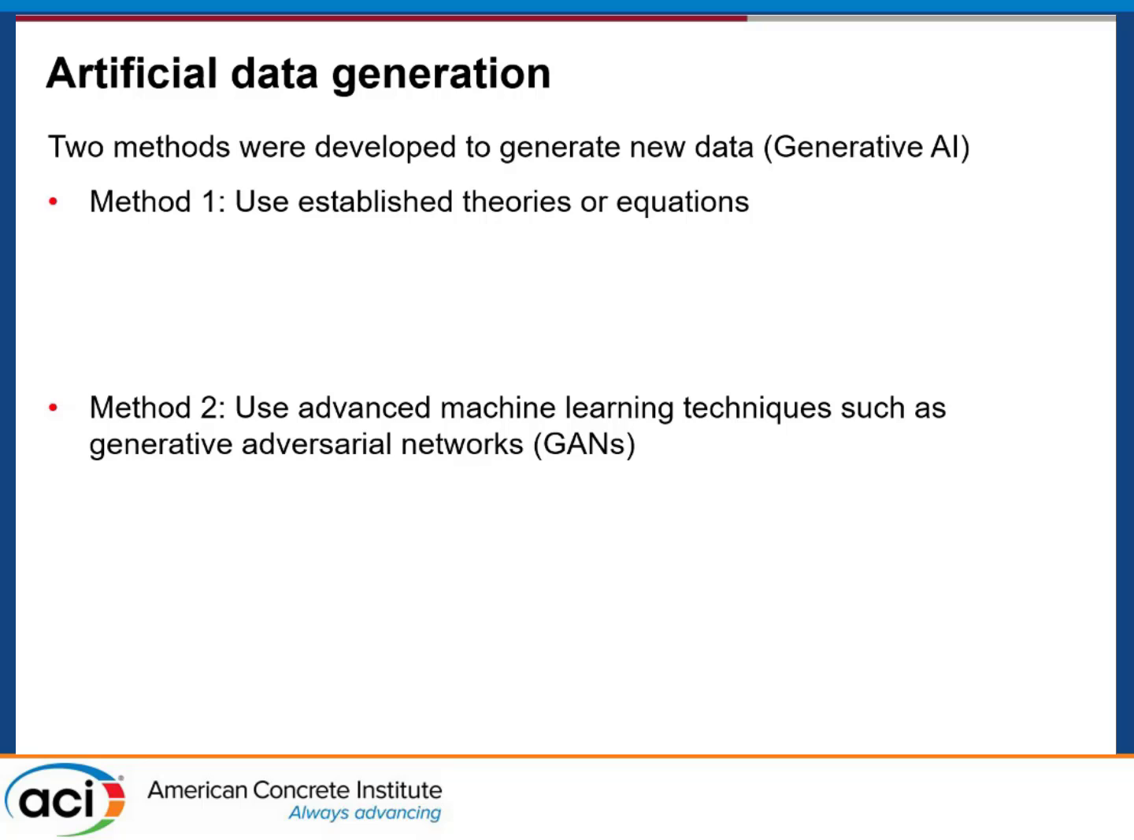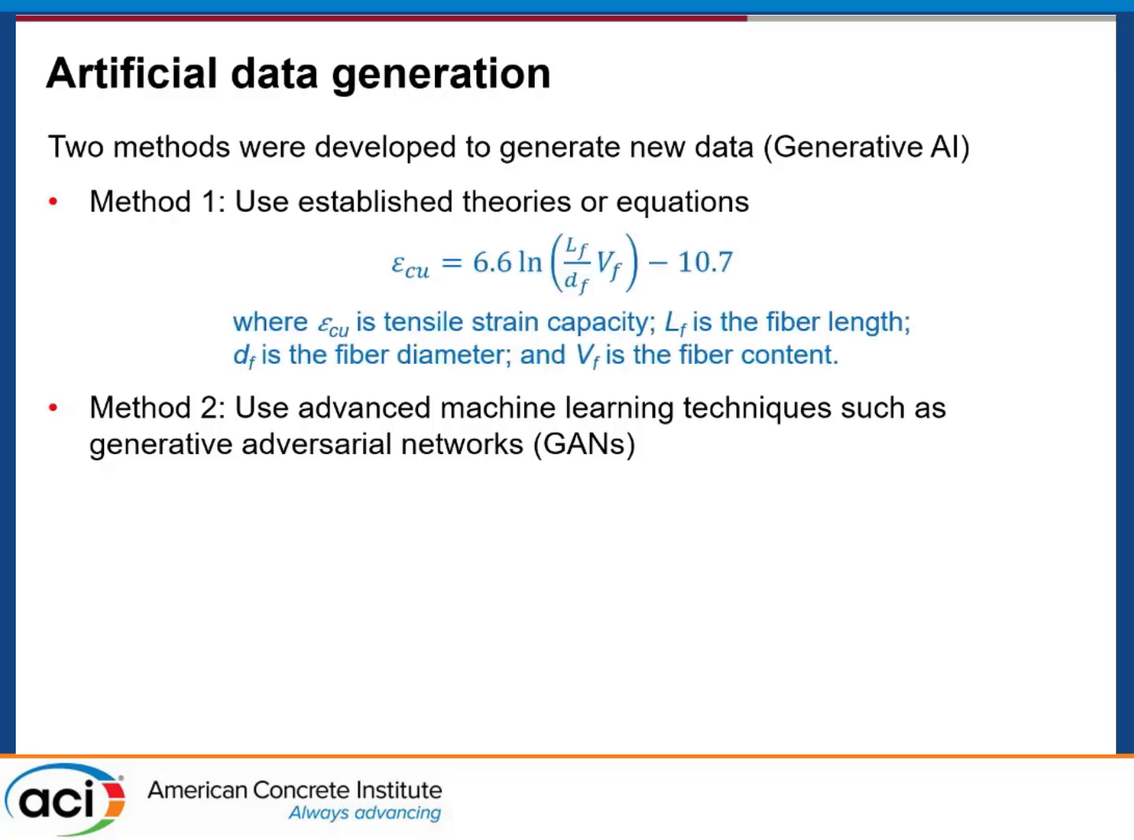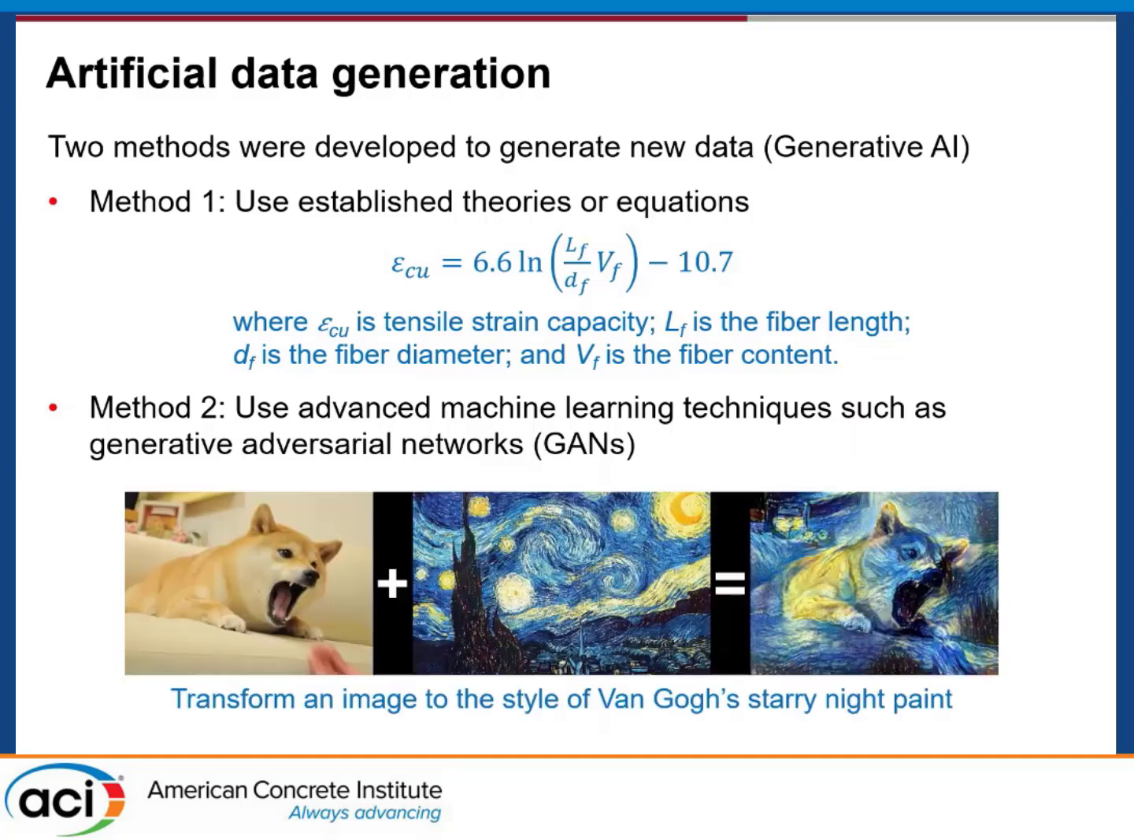So we consider two main methods. The first method is to use theoretical or empirical equations. For example, this is the equation developed based on a lot of testing data for strain hardening cementitious composites. Then we utilize this kind of equation to generate more data to enrich our database.